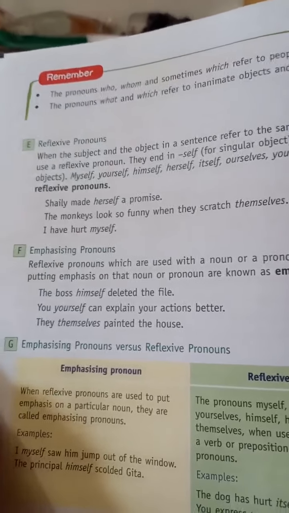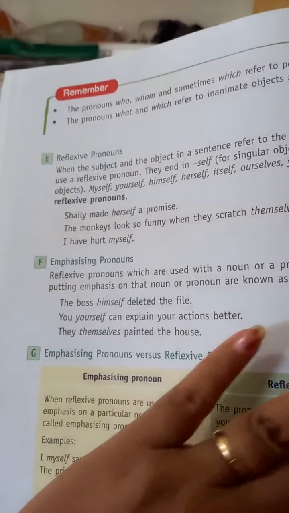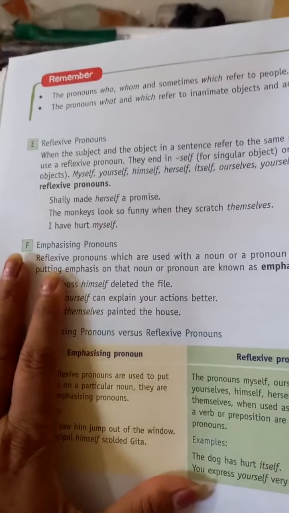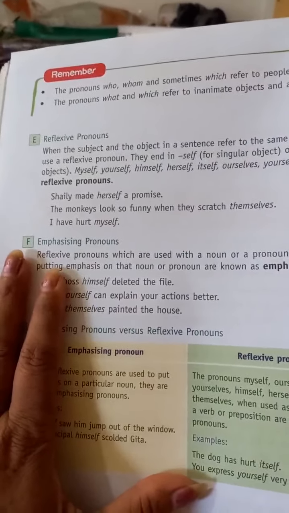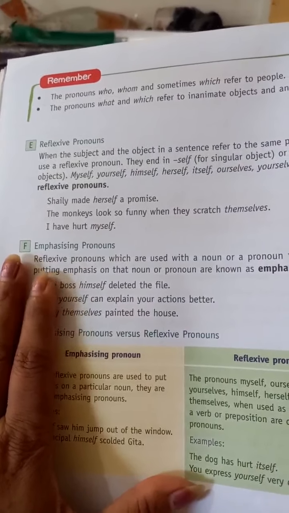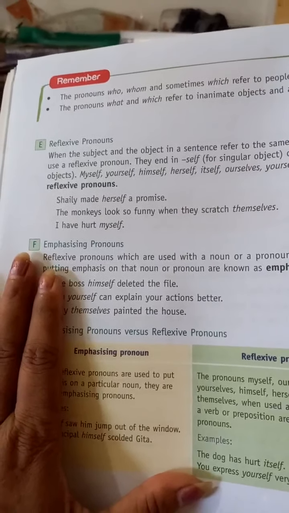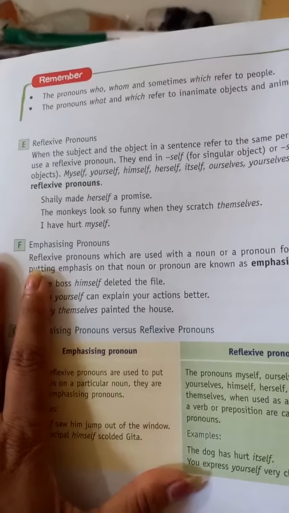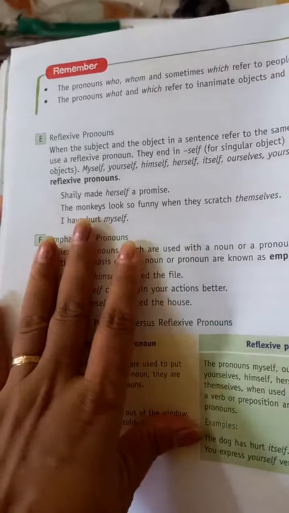In the singular form we use self, and in the plural form we use selves. For example, Shelley made herself a promise.